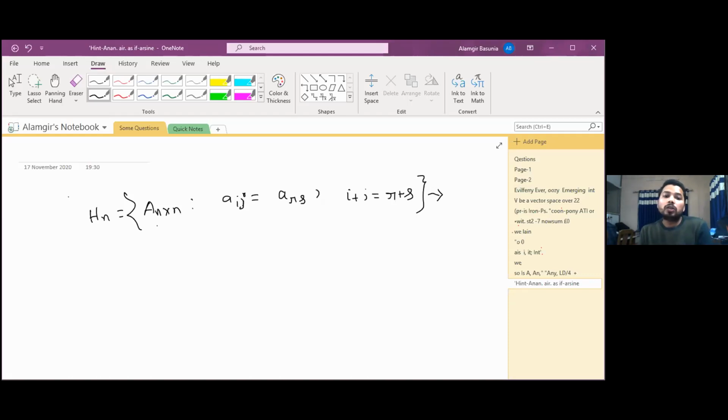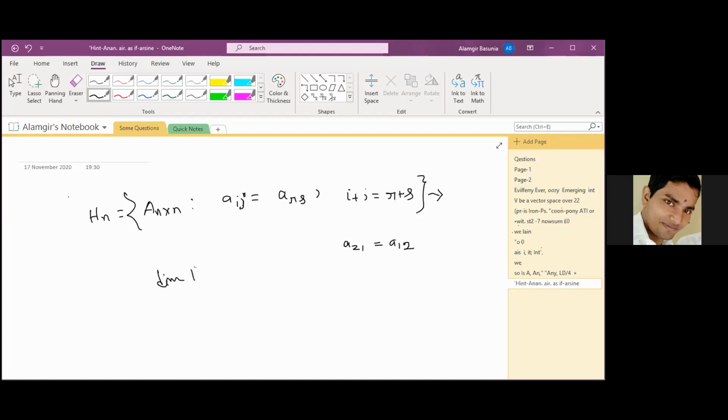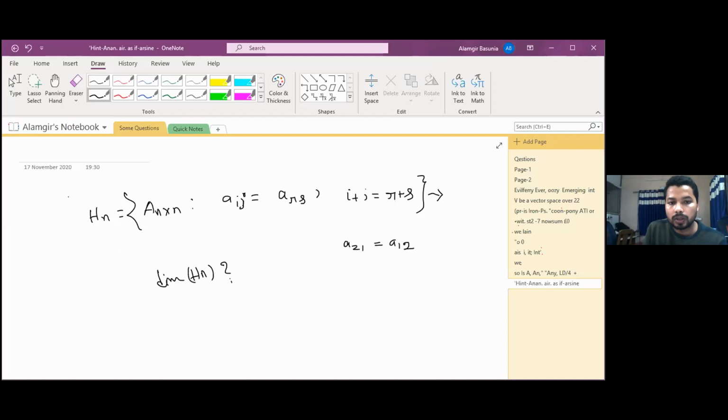A_S^n is the set of all those n by n matrices defined as A_ij is equal to A_rs if i plus j is equal to r plus s. That means I can say A21 and A12 will be same. Now A_S^n forms a subspace of the set of all matrices. Now the question is, find the dimension of A_S^n. What is the dimension of this one?